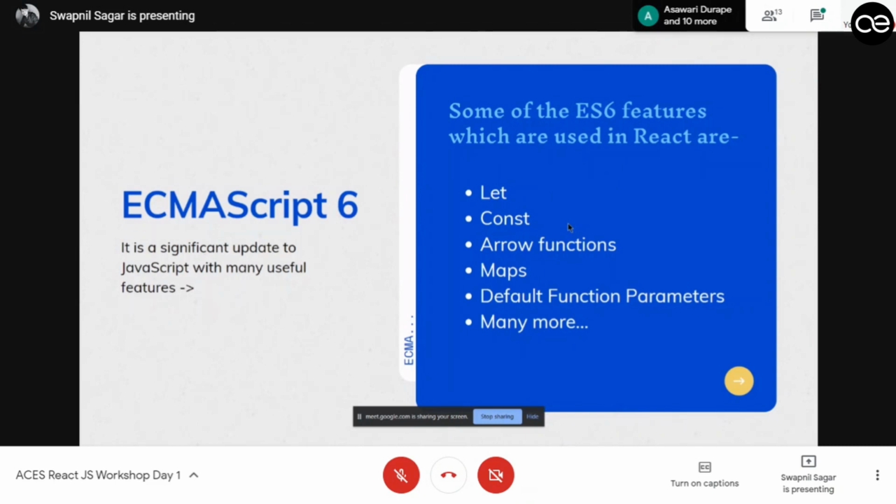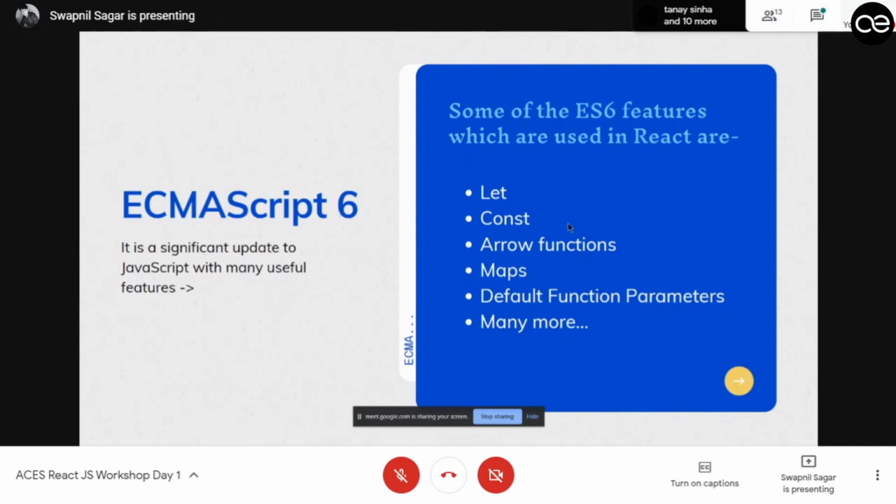Suppose you define a function and give a value to a variable declared with let. That value will hold only within that block scope, not outside of it. Outside of that, it will be considered undefined. Const is similar, so let and const are basically the same.